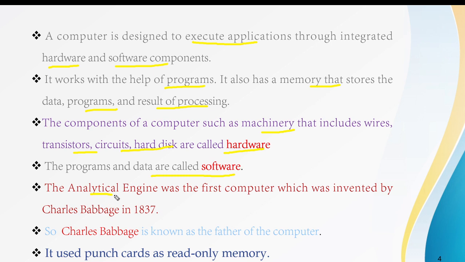The analytical engine was the first computer, invented in 1837 by Charles Babbage. So Charles Babbage is known as the father of the computer. This first analytical engine used punch cards as read-only memory. So the first computer is the analytical engine, invented in 1837 by Charles Babbage.